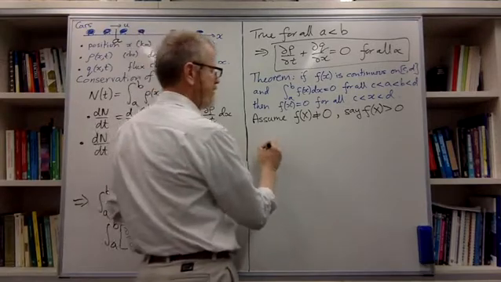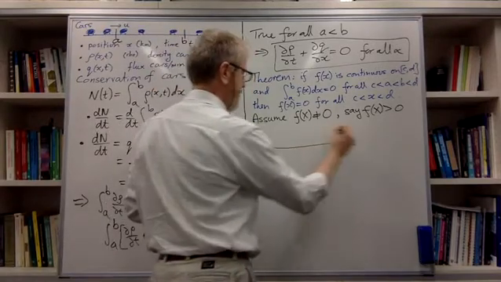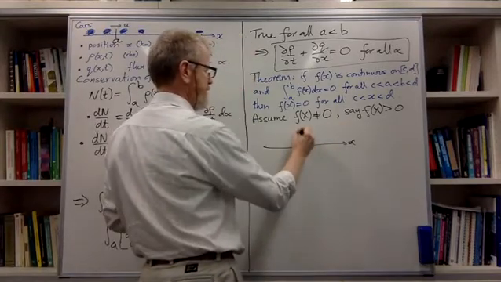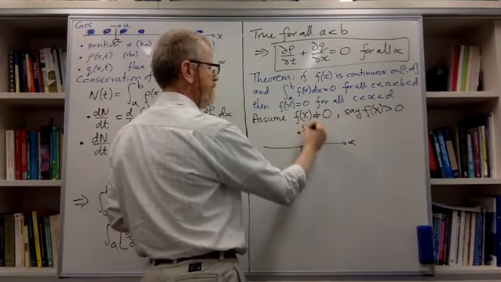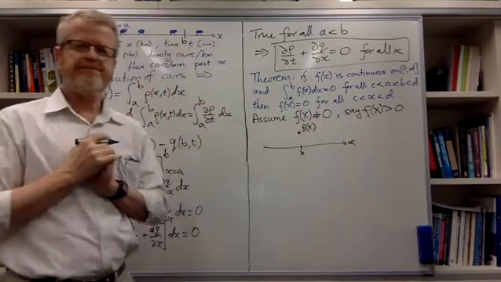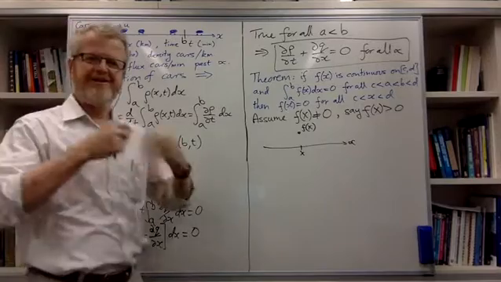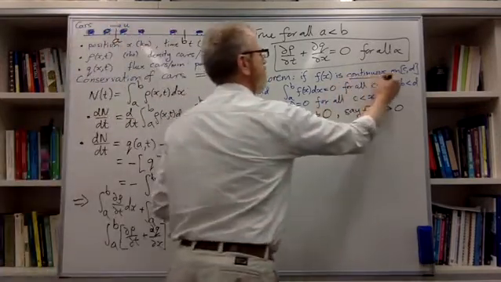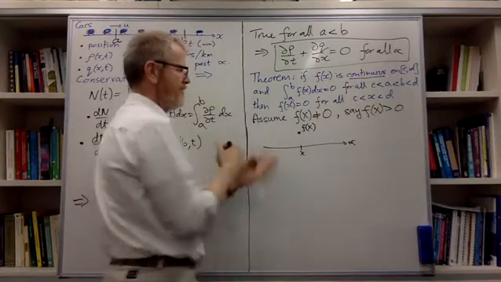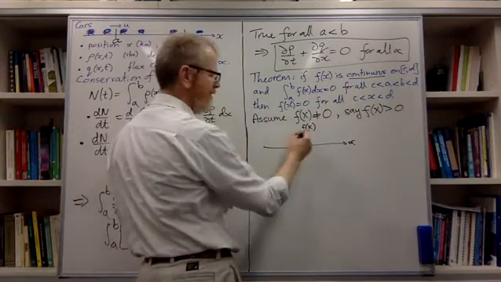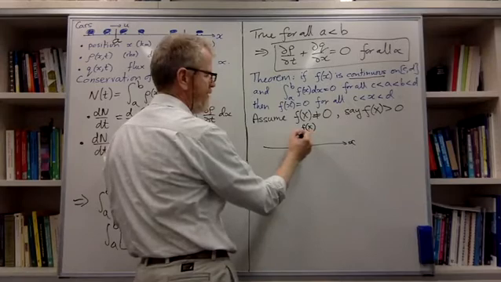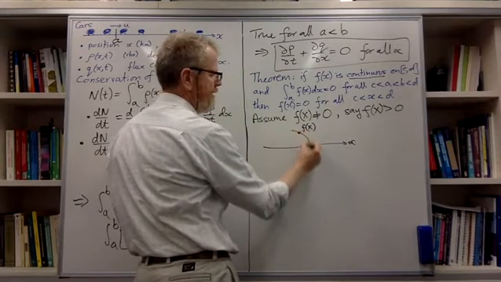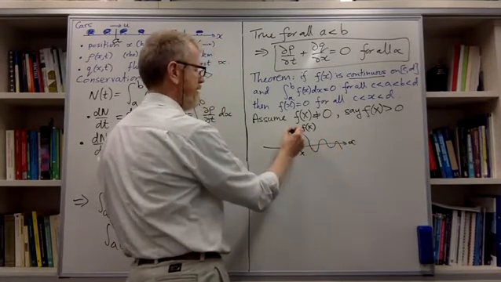Alright, so let's draw a little diagram. Here's the x-axis, here's x. This is the value of f of x. And now we know that f is continuous. It's one of the preconditions. So the graph of f, whatever it looks like, it might look like something like this.